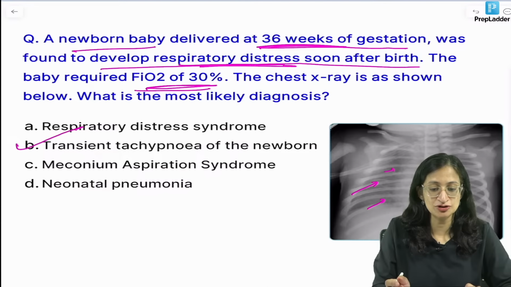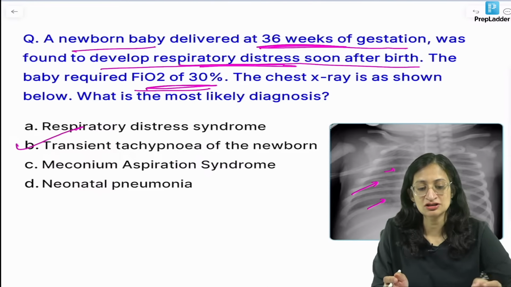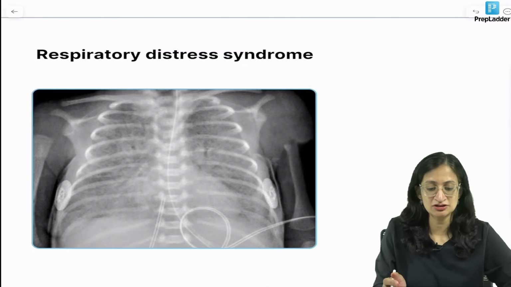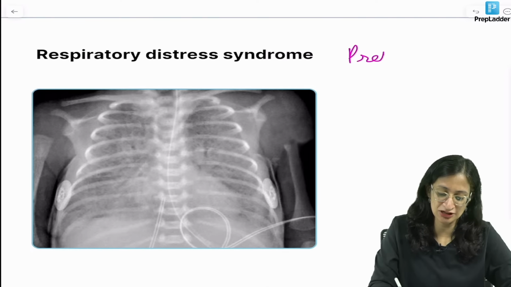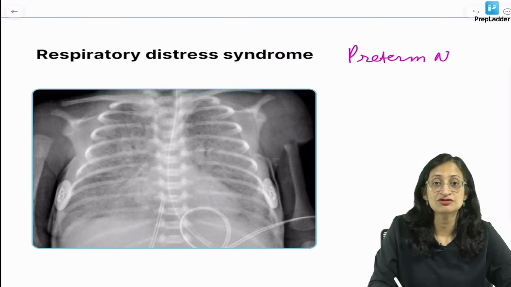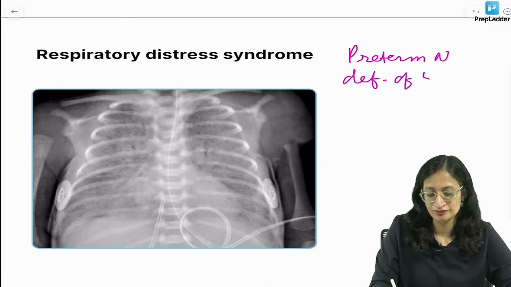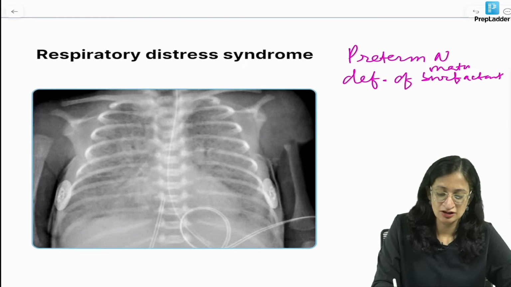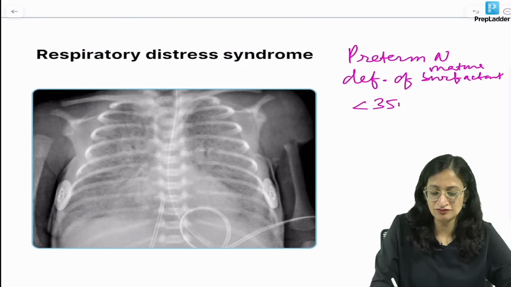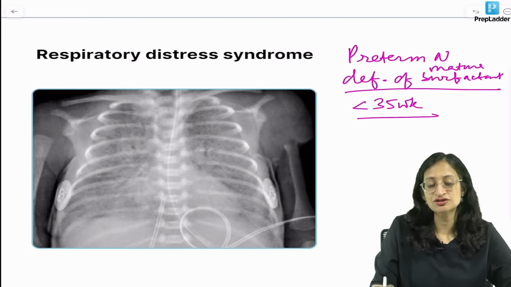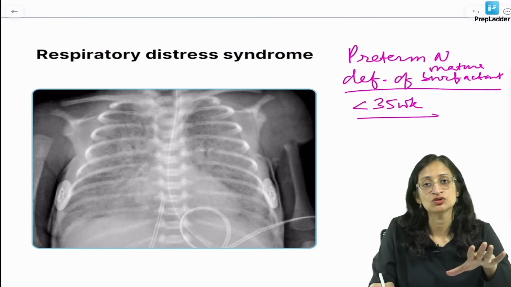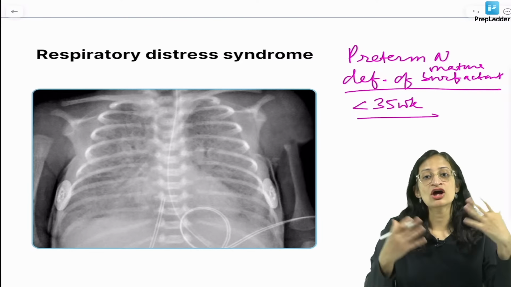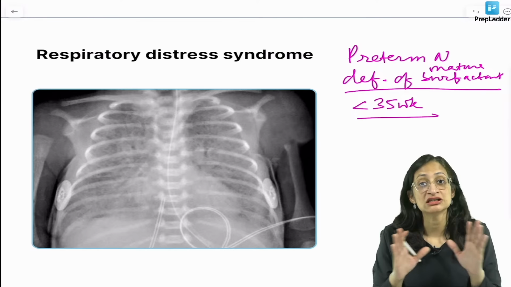Let us discuss the options one by one. So, respiratory distress syndrome is a disease of preterm neonates due to the deficiency of mature surfactant, and it is usually seen at less than 35 weeks gestation. Function of surfactant is to decrease the surface tension of alveoli. If there is deficiency of surfactant, what will happen? The alveoli will collapse. Now, alveoli collapsing means alveoli contain less air.